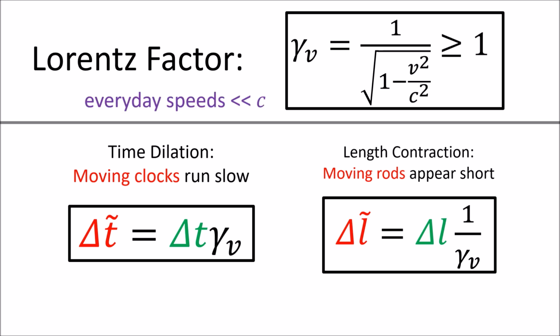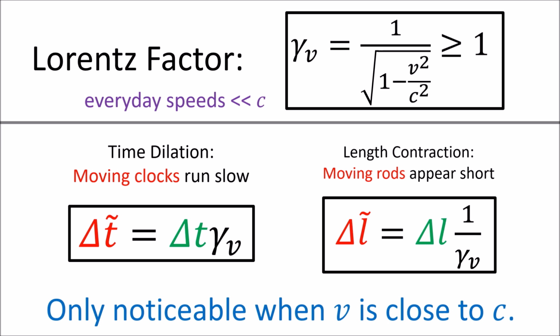Well, the everyday speeds of cars, trains, and planes are much smaller than the speed of light c, and we see in the Lorentz factor formula that if the speed of the reference frame v is much smaller than the speed of light c, then v squared over c squared is basically 0, meaning that the Lorentz factor is basically equal to 1. This means that all inertial reference frames universally agree on time and space. So the effects of special relativity are not apparent at everyday speeds.